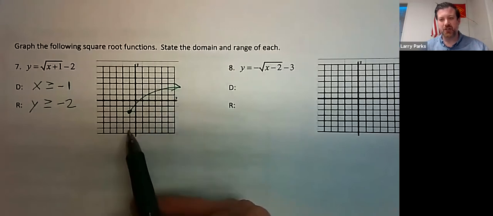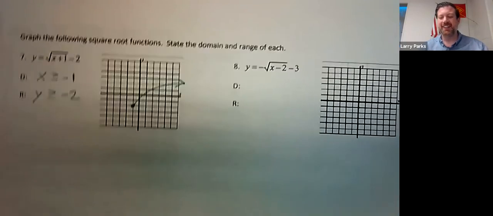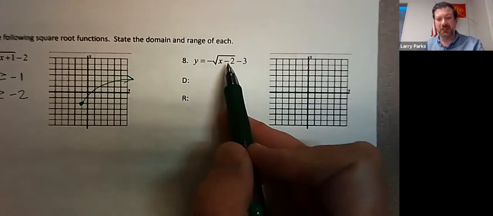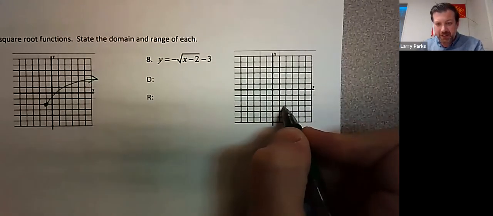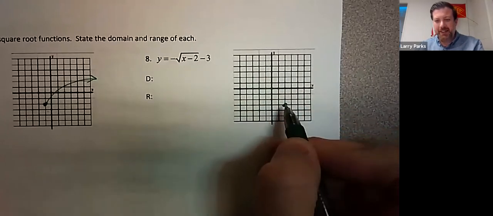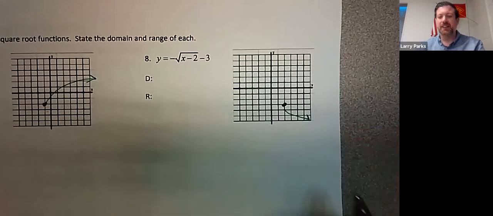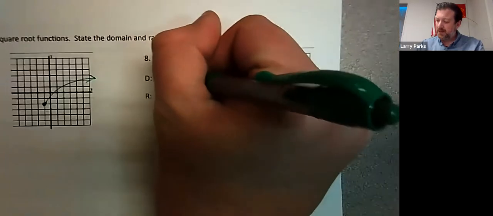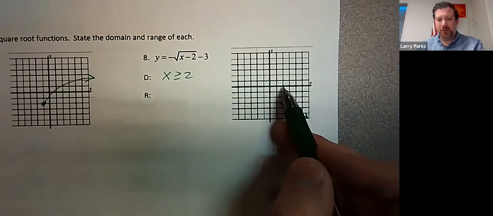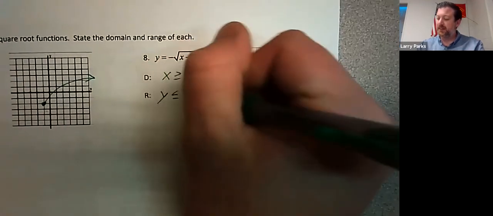And again, this is just a sketch. I don't have time to go through and plot every exact point today. Here, this starts at 2, -3. So I go to 2, -3. The negative, instead of going like that, it's going to go like this. Again, this is very rough. So domain is going to be 2 and up. Range up and down, 1, 2, 3. It's going to be -3 and less. So y is less than or equal to -3.